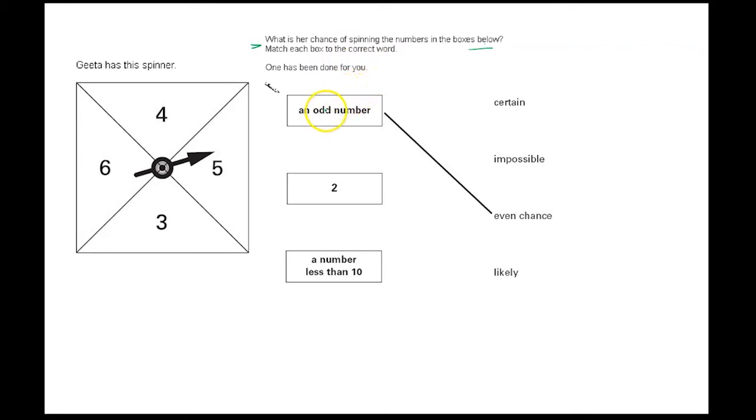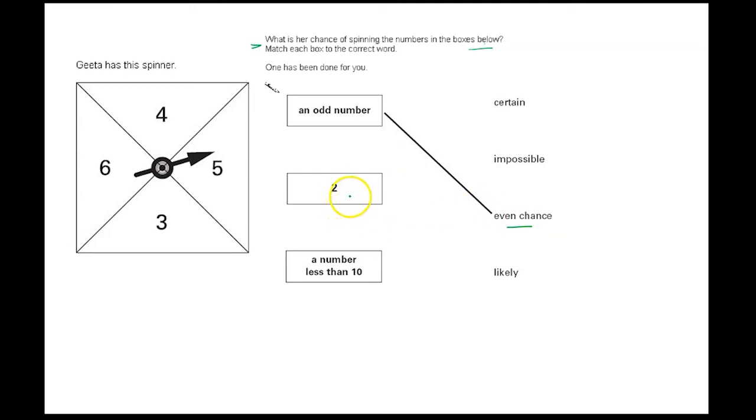Well, we've got odd, 2, and number less than 10. First one is done for us. What's the chance of having an odd number? There are 4 numbers and there are 2 odd numbers. So we have 2 out of 4, which gives us a half, 50% chance, which means it's even.